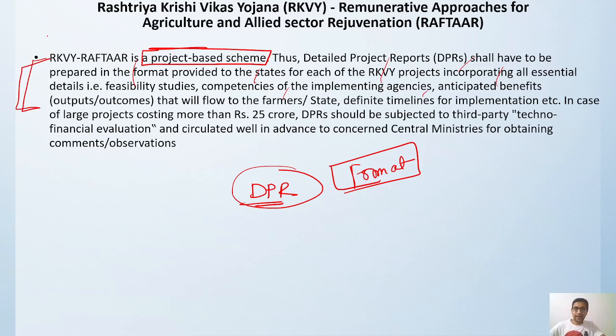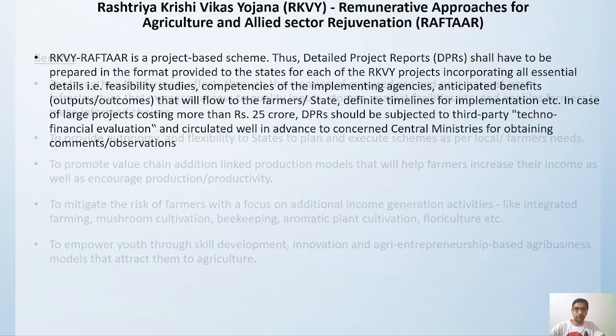If the project costs more than rupees 25 crore, then this detailed project report has to go to a third party also for techno financial evaluation. This report will also be circulated to various central ministries if they want to give any comment and observation. So this is a project based scheme. Based on the type of projects coming, proper evaluation will happen, and then the project approval will be given.